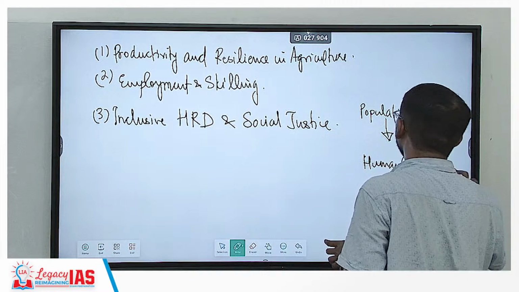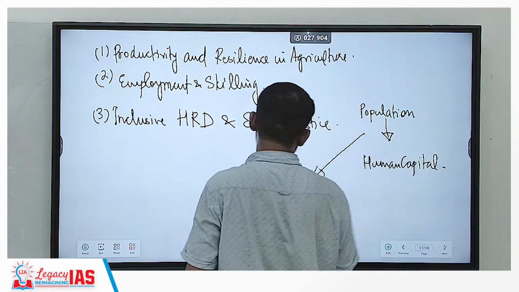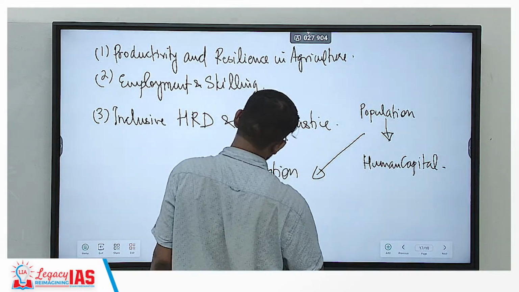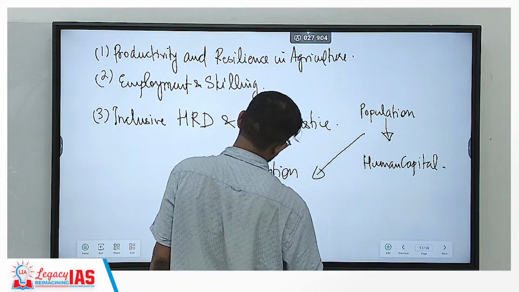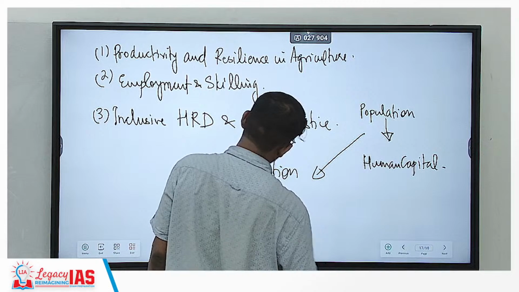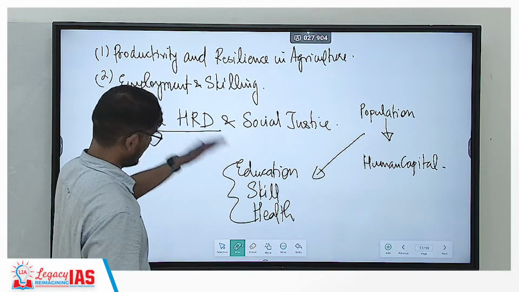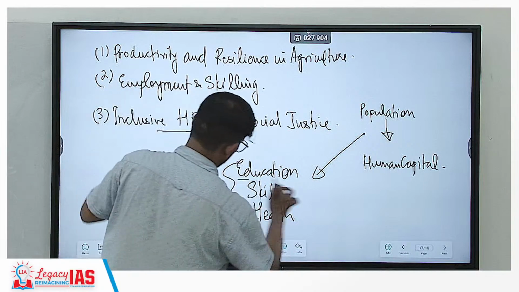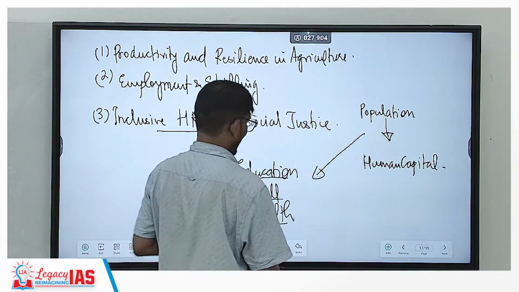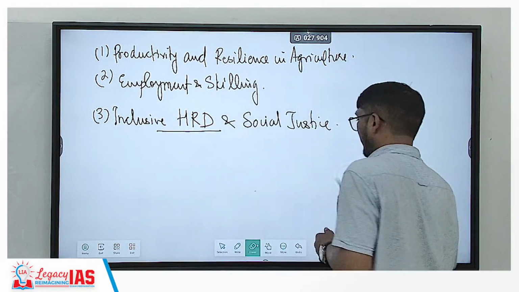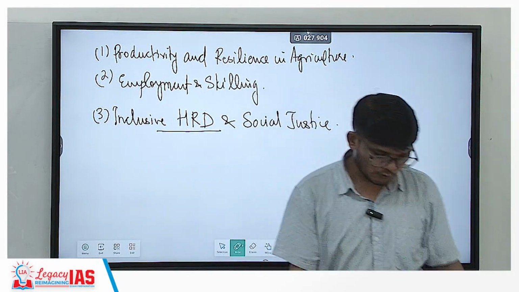It gets converted into human capital with the help of education, skill, health. When all these three things are there. So human resource development will consist of things related to education, skill, as well as health. That is why it is a very holistic point. I hope that's absolutely clear.